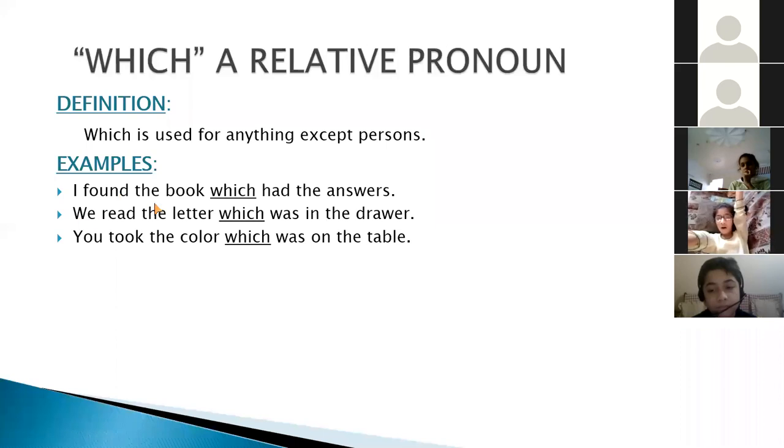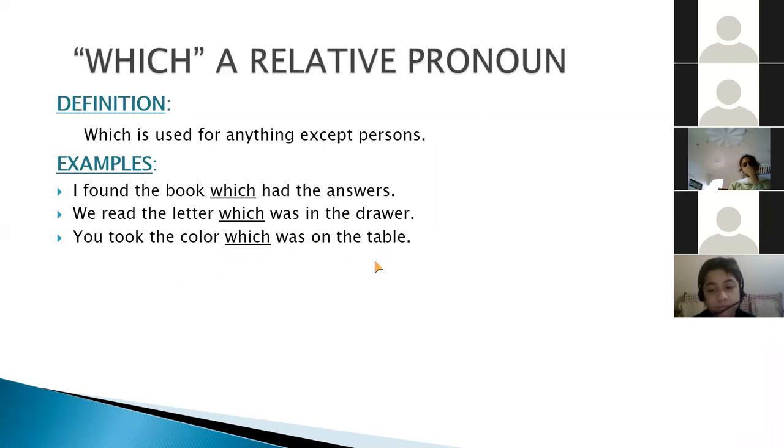The examples are, I found the book which had the answers. Here you can see that which is a relative pronoun. It is used for the book, that is the thing. It means you should remember that which is not used for any persons. We read the letter which was in the drawer. Okay, which is used for a thing here again, about the letter, and it was in the drawer. Next example is, you took the color which was on the table. Here, which is used for the color, and it is present on the table.